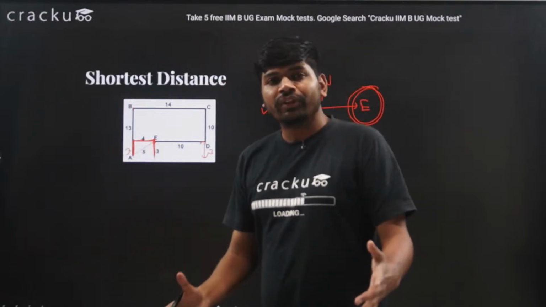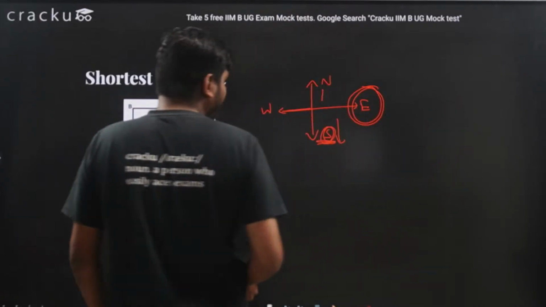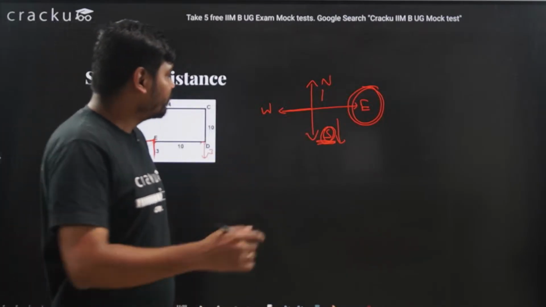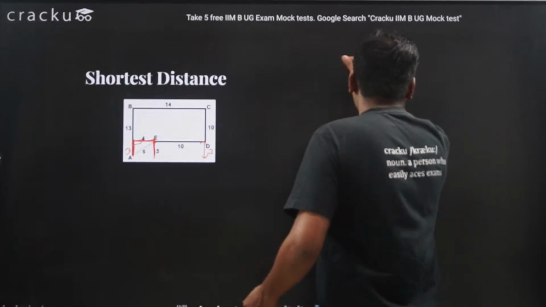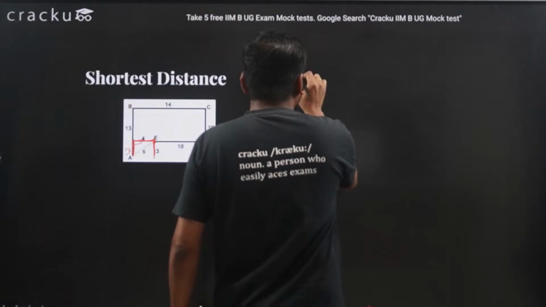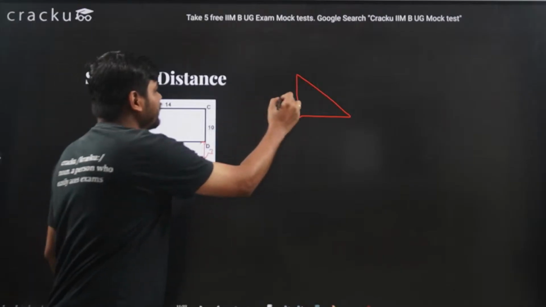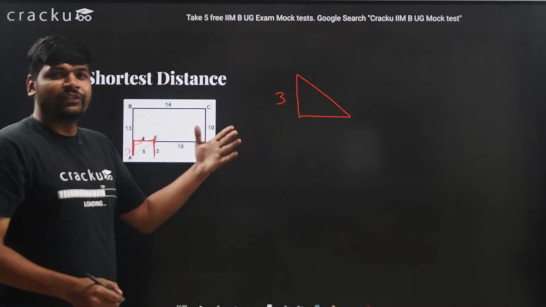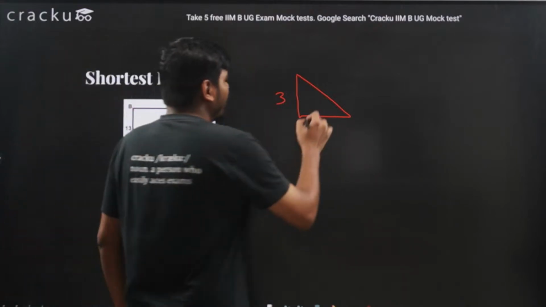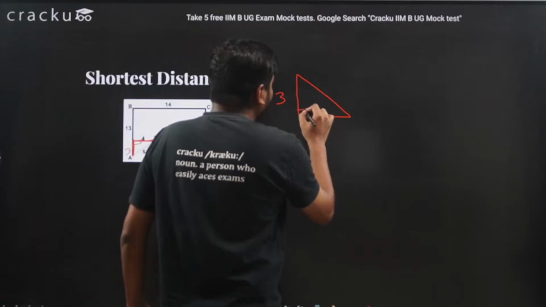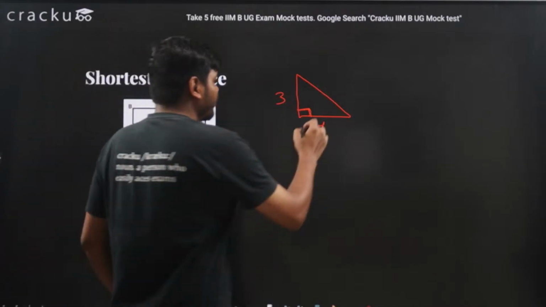Now you should know the Pythagoras theorem in triangles. Since they are 90 degree angles, I can apply the Pythagoras theorem. So if a triangle is there such that one of the sides is 3 meters, another side is 4 meters, what does the Pythagoras theorem say? In a right angle triangle, meaning one of the angles has to be 90 degrees, so this angle is 90 degrees.